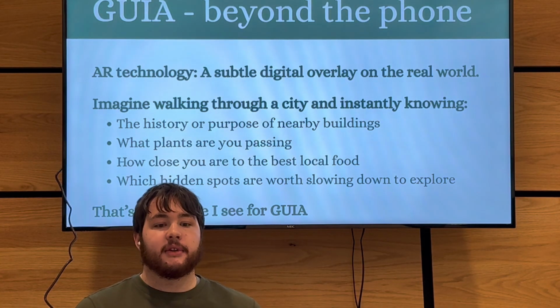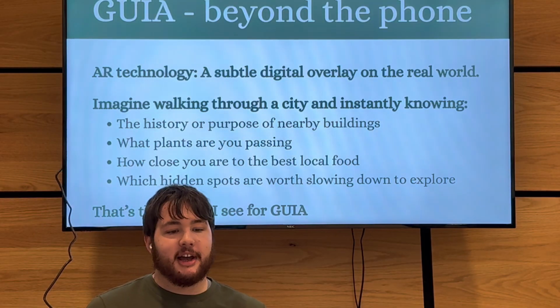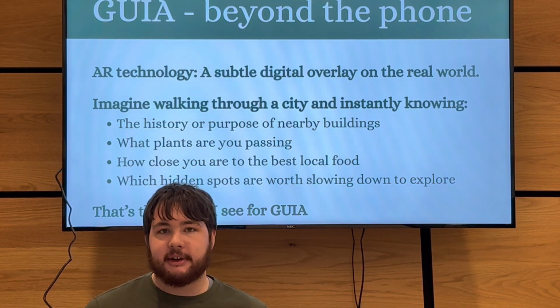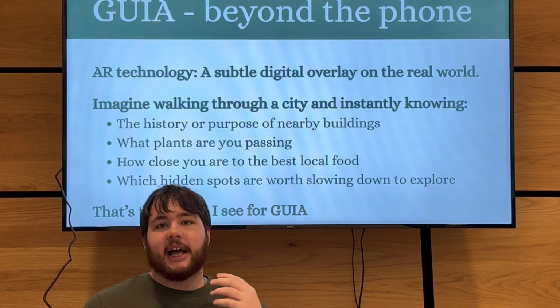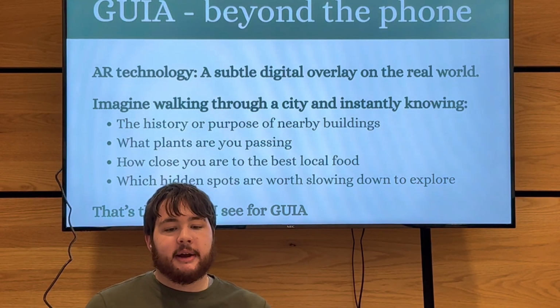Then I want to go beyond the phone. This is a really high-level future goal that we're pretty far from. I imagine it with this alternate reality technology. So I think Meta glasses, where you put them on your face and it creates this subtle digital overlay of the real world. And I want you to imagine something.